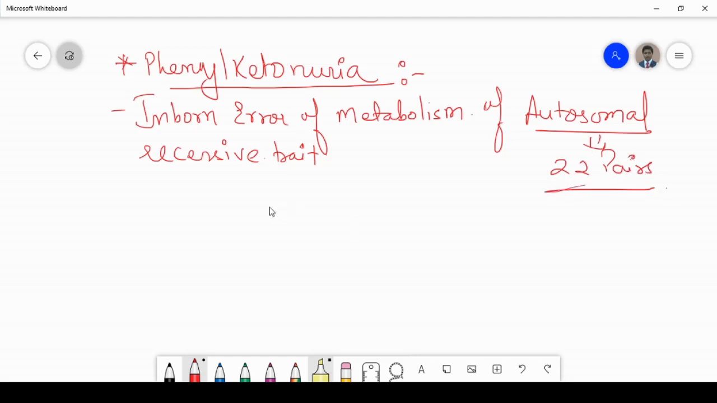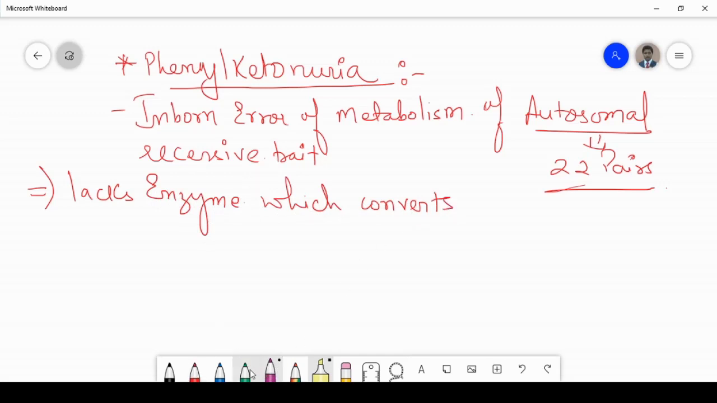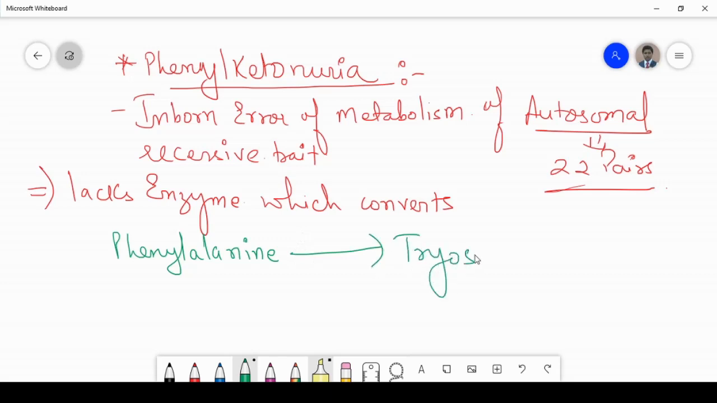Now what does phenylketonuria have to say? It says that the affected individual lacks the enzyme which converts the amino acid phenylalanine into tyrosine. That is, the conversion of phenylalanine to tyrosine does not take place. So what will happen then? Phenylketonuria takes place.